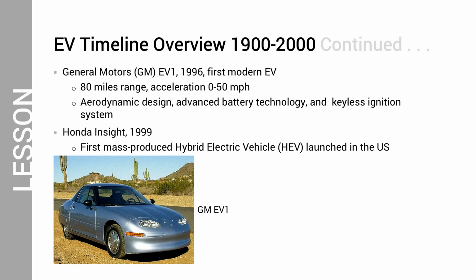Continuing with the EV timeline from 1900 through 2000, the General Motors EV1, introduced in 1996, was one of the first modern EVs available to consumers. It had an estimated range of around 80 miles on a single charge and acceleration, capable of going from 0 to 50 miles per hour in approximately 7 seconds, showcasing the quick and responsive nature of electric motors. The GM EV1 featured several innovative features, including a sleek and aerodynamic design, advanced battery technology, and a keyless ignition system, marking significant advancements in EV technology at the time.